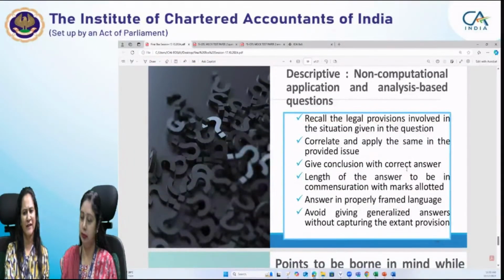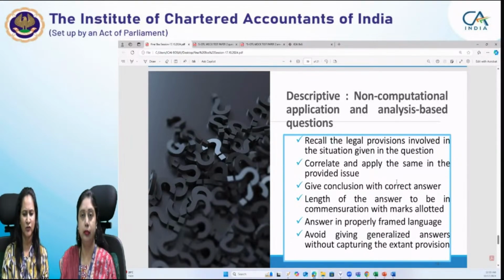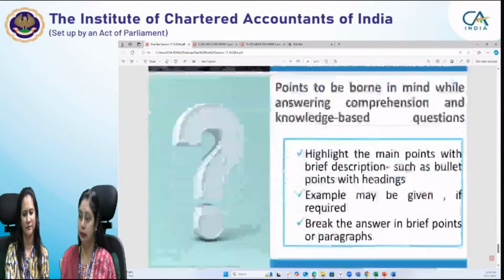For non-computational questions, analysis-based and application-based, as the ma'am has discussed, when you read the case scenario, you just recall the legal provision involved in the situation given in the question. Then you have to correlate and apply the issue in the question given to you. Then you have to write the conclusion for the correct answer. Length should be in commensuration with the marks. Properly framed language should be there, and avoid giving generalized answers without capturing the correct legal provision.